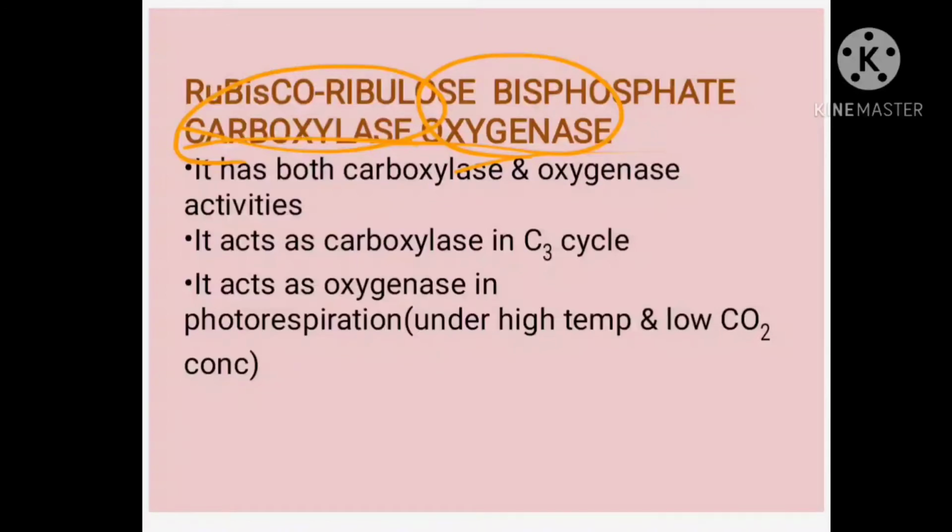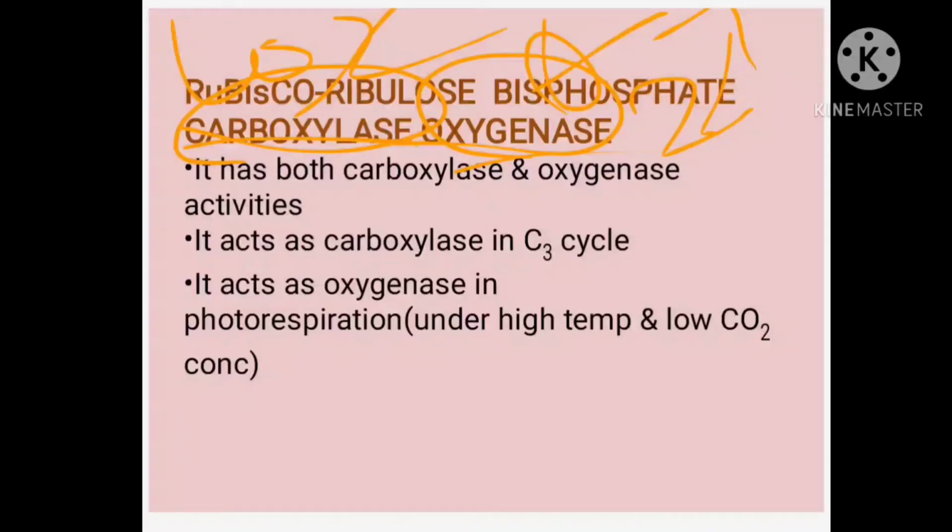So under some conditions Rubisco acts as carboxylase, and under some conditions it acts as oxygenase. If the concentration of carbon dioxide is more, then Rubisco will help in fixing carbon dioxide, carrying out the dark reaction. And if the concentration of carbon dioxide is less and the oxygen concentration is more, then it will act as oxygenase.